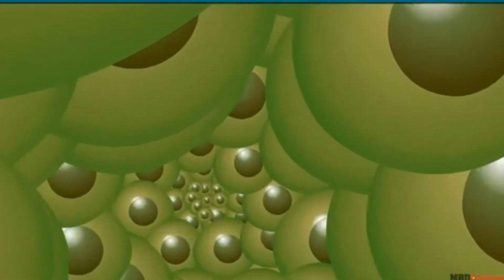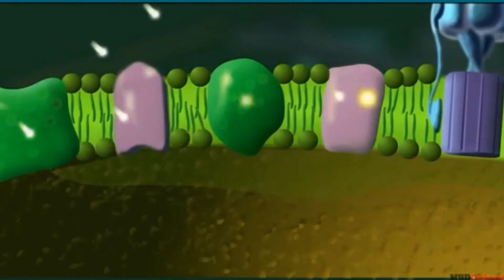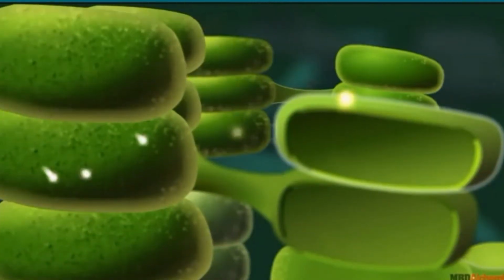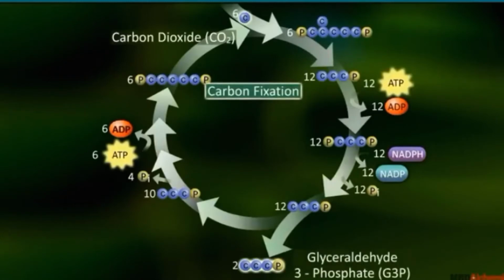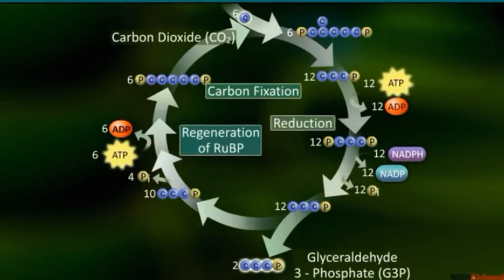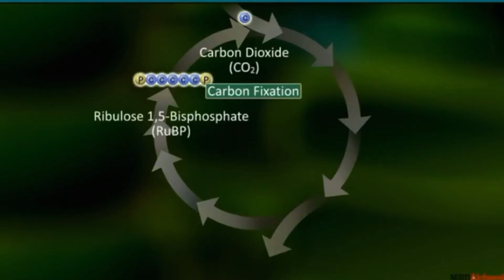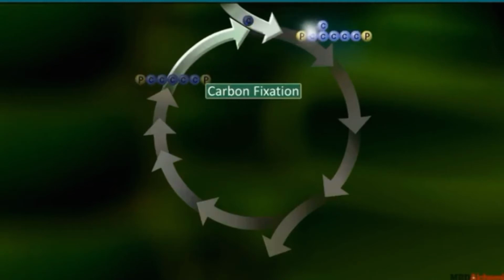For the dark reaction, carbon dioxide is required, and carbon dioxide enters the leaf through the stomata during gaseous exchange. The first step in the reaction is the incorporation of carbon dioxide into a 5-carbon compound known as ribulose bisphosphate. This reaction is catalyzed by the enzyme ribulose 1,5-diphosphate carboxylase oxygenase, or Rubisco.